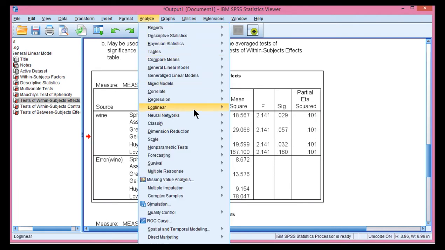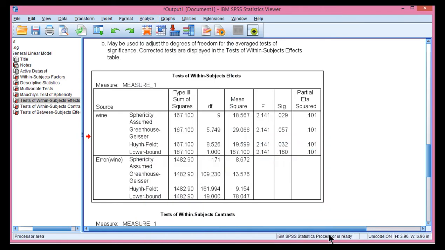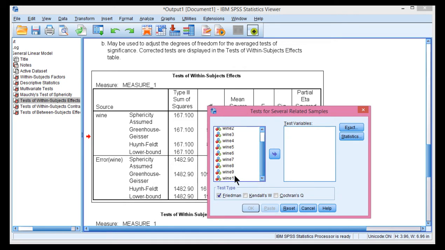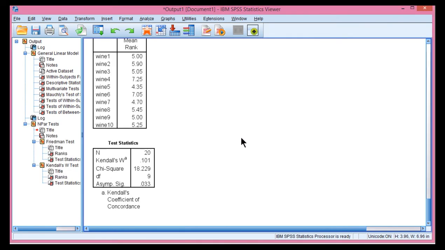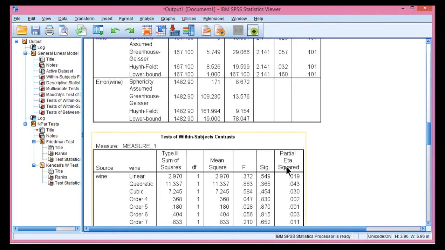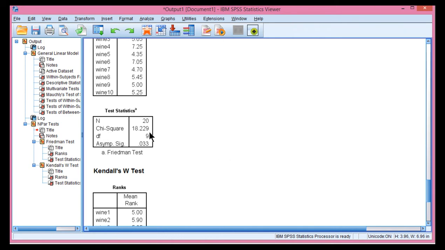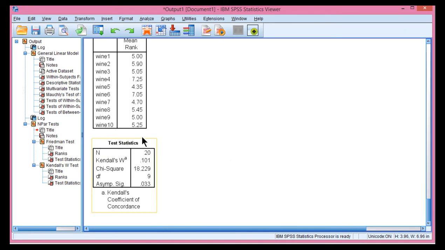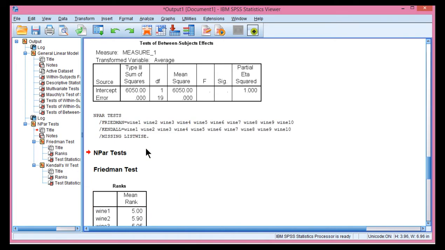So go into Analyze, Non-Parametrics, Legacy Dialogues, K-Related Samples. Put the 10 wines into the test variables box, click on Kendall's W, click OK. And here is Kendall's W, 0.101, exactly the same as the partial eta squared, 0.101. Now the p-value associated with the Friedman test and also the Kendall's W test is equal to 0.033, and so